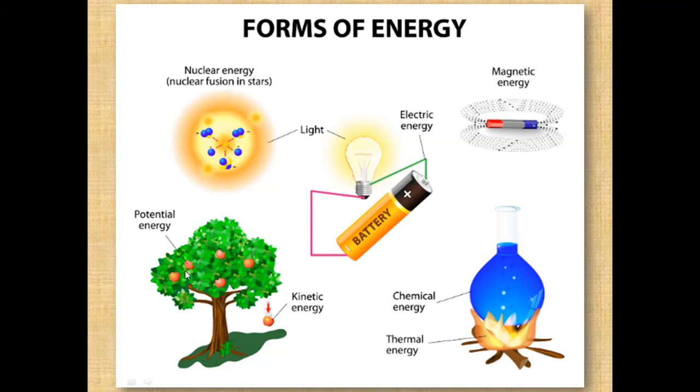Then the potential energy, which is stored in the body due to its position. Then the kinetic energy, which is the energy possessed by the body due to its motion. Then chemical energy, due to the chemical bonding of the molecules and atoms. Then after combustion, thermal energy is produced, which is used for many purposes. Then the magnetic energy, whenever an object is attracted towards a magnet.